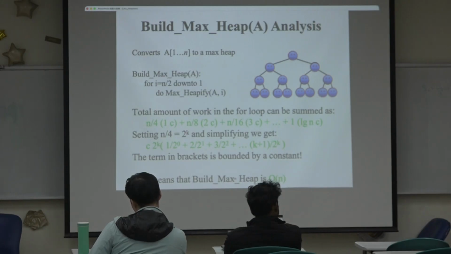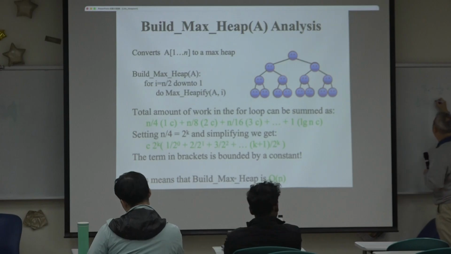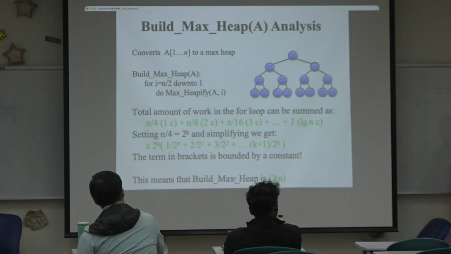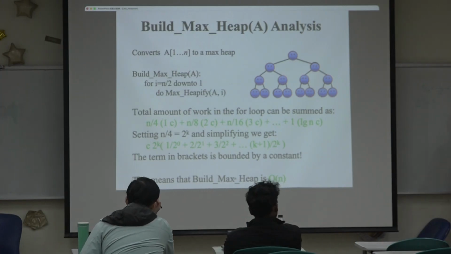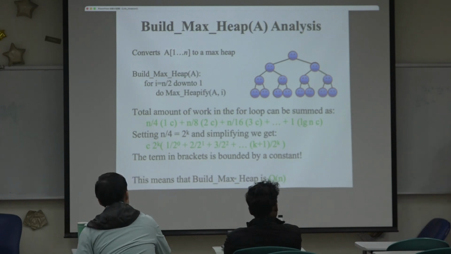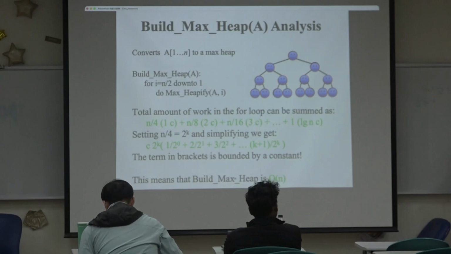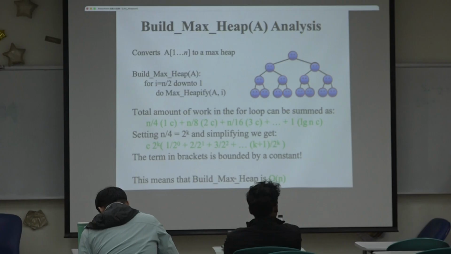So you can multiply this thing by, so this one will be, right?